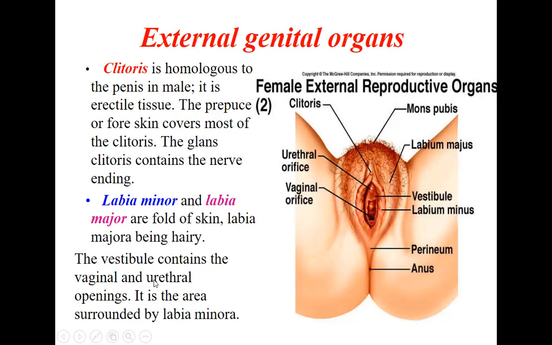The vestibule contains the vaginal and urethral opening. It is the area surrounded by the labia minora. So this large opening is called the vestibule. It will have a vaginal opening here behind and the urethral opening at the top. Okay, and it is surrounded by the labia minora. So this is all about the reproductive system.